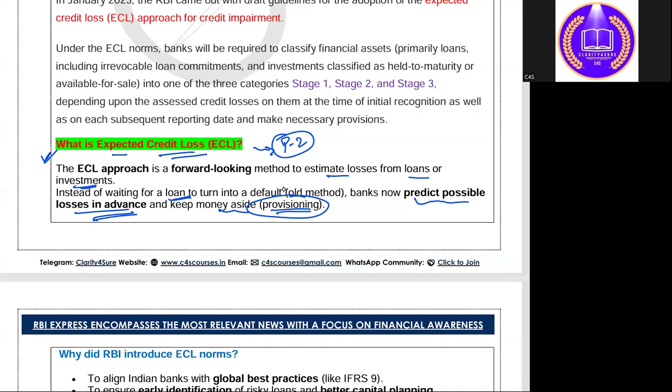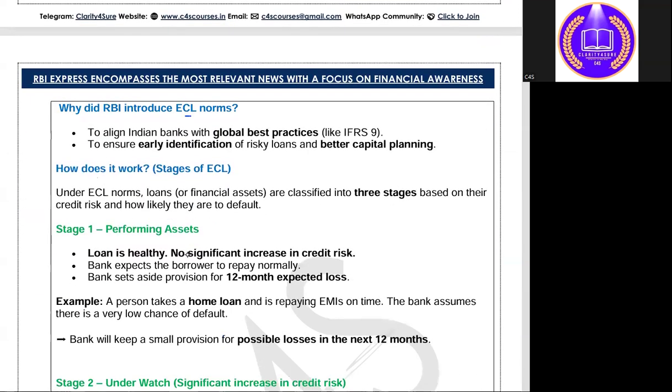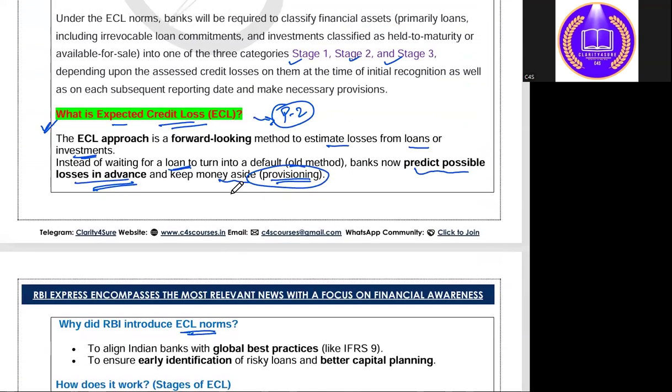Accordingly, the bank can calculate the risk, and it has divided it into 3 stages: stage 1, stage 2 and stage 3. That also we will try to understand. Why did RBI introduce the ECL norms? RBI has introduced these norms so that banks can calculate the estimated risk and losses in advance, and accordingly lend to their customers.